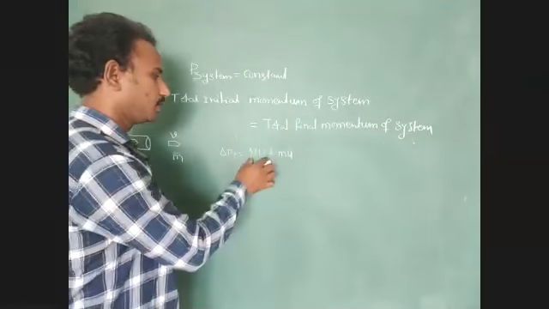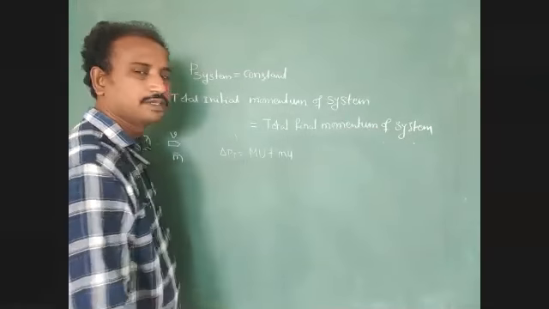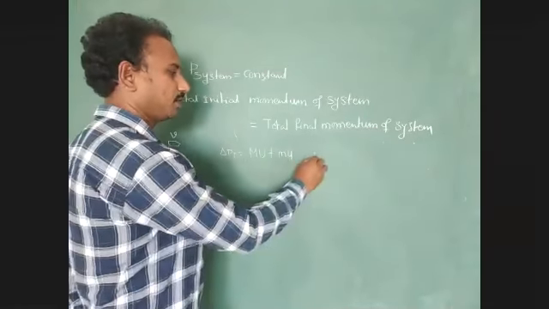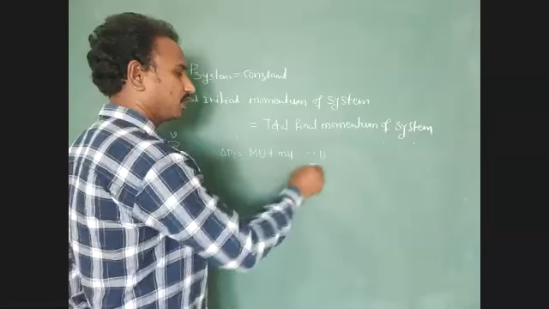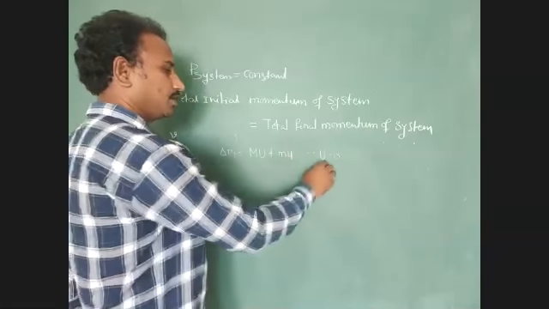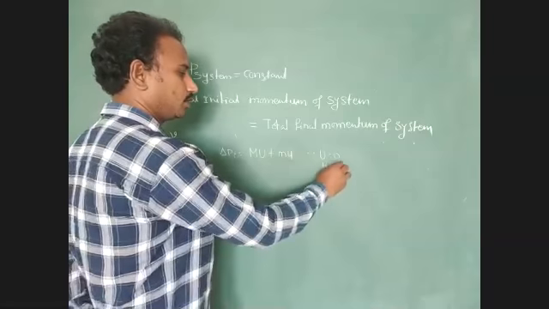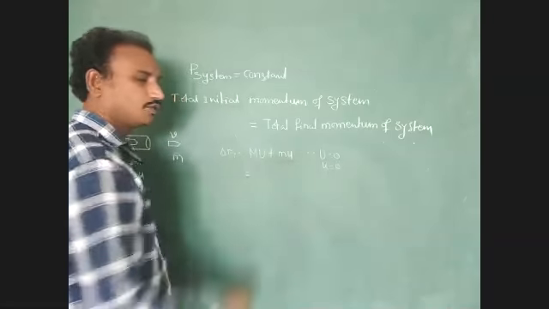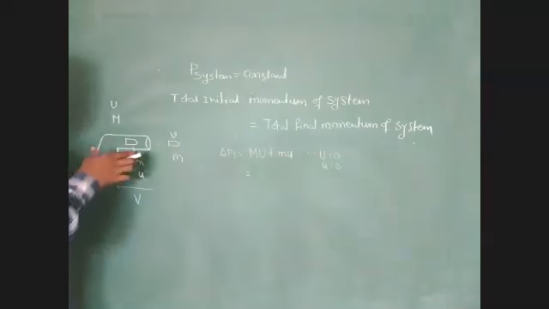Here, just identify the initial velocity of gun, how much? 0. The initial velocity of gun equal to 0 and initial velocity of bullet equal to 0. So find out the total momentum of this system.